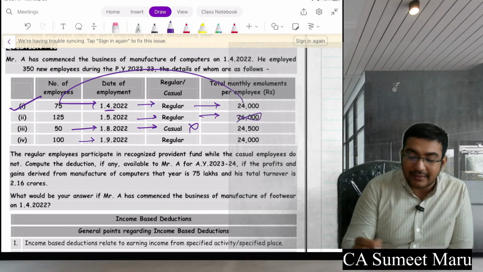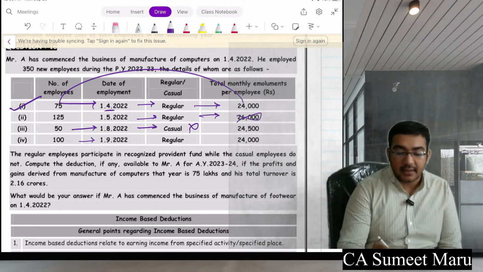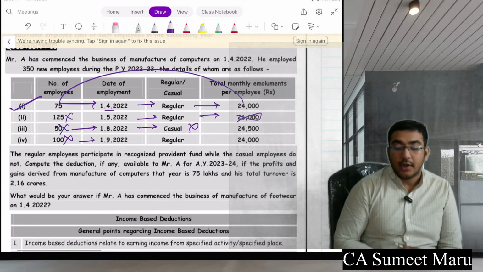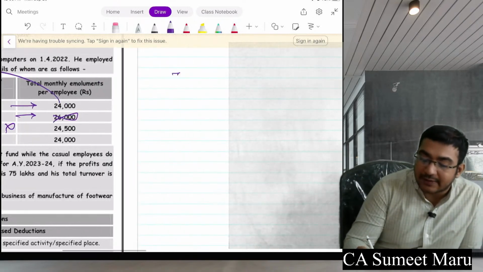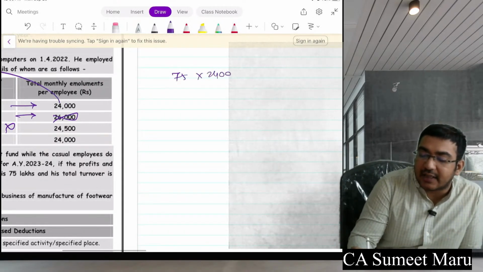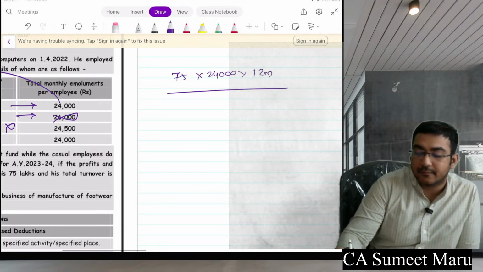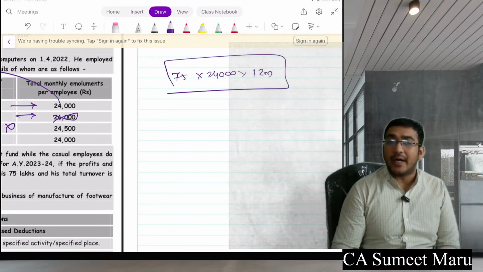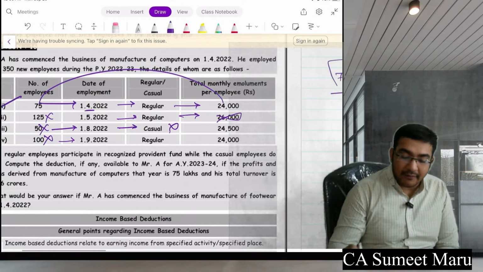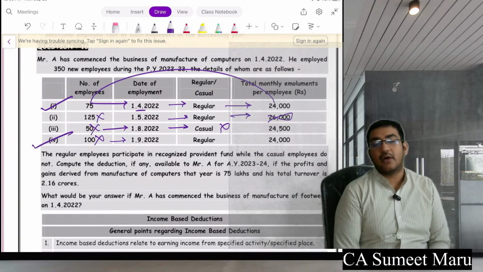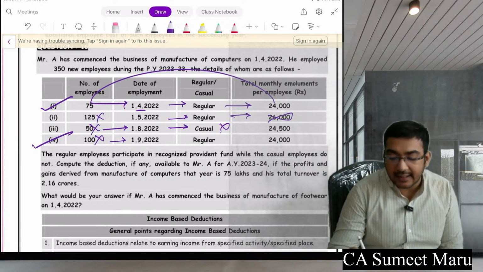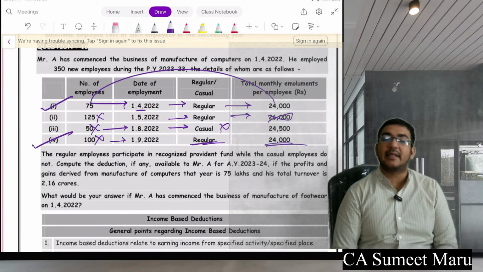On 19, they are less than 240 days. They will also not get the deduction here. So deduction would be available only to 75 employees getting 24,000 salary for 12 months. But if it is a footwear or apparel business, deduction will be available to this as well, as they have worked for more than 150 days, they are regular employees and they got a salary less than 25,000.